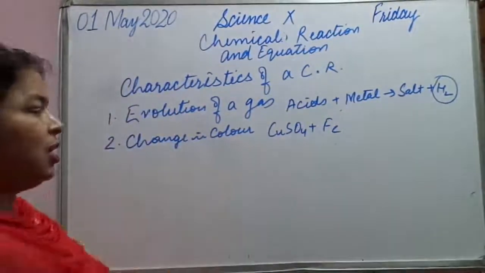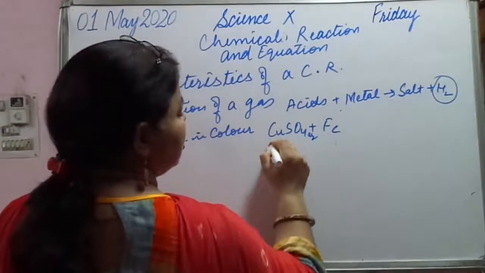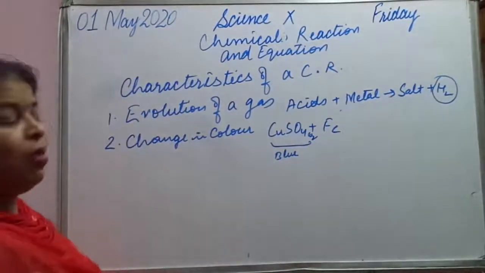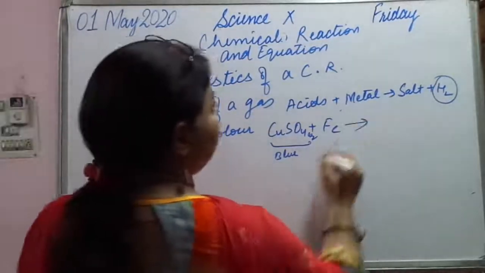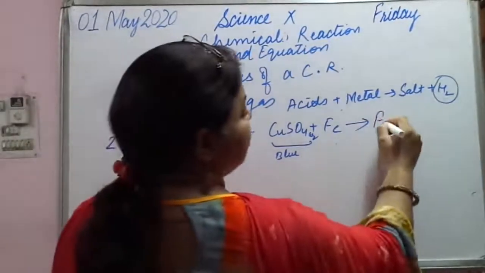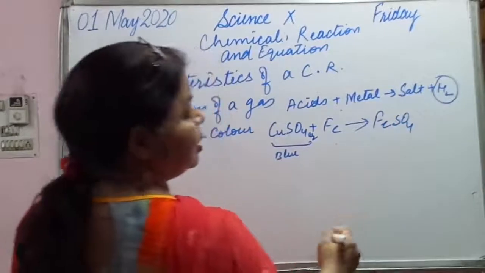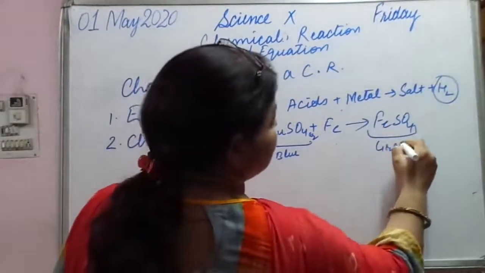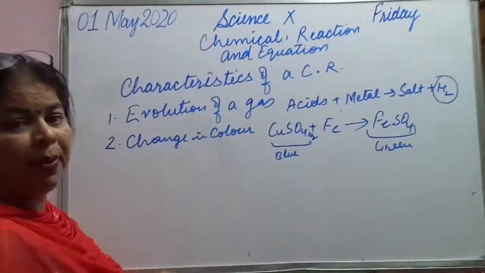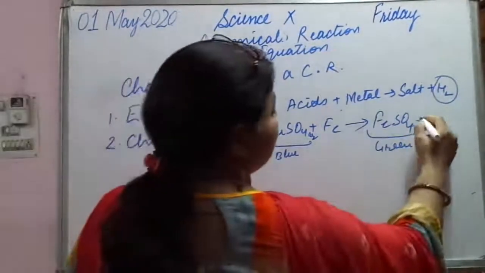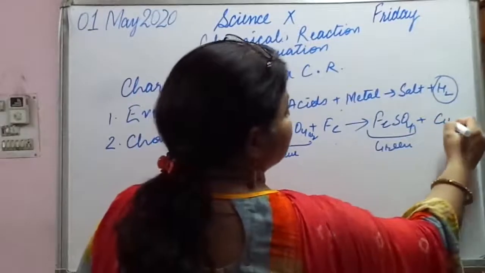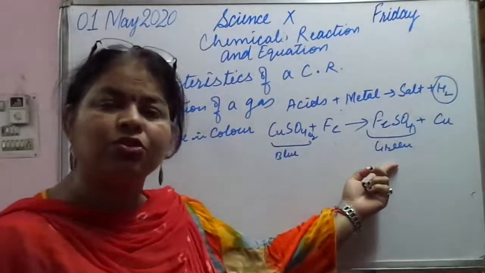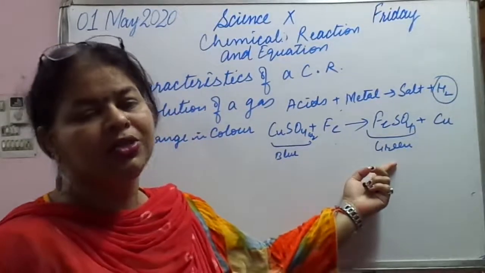Copper sulfate in aqueous state is a blue colored salt. Okay, when iron is put inside it, we see that the reaction takes place and the blue color disappears and a pale green color is seen, and along with it Cu is released. So there is a change in color. So this also shows that a chemical reaction has taken place.